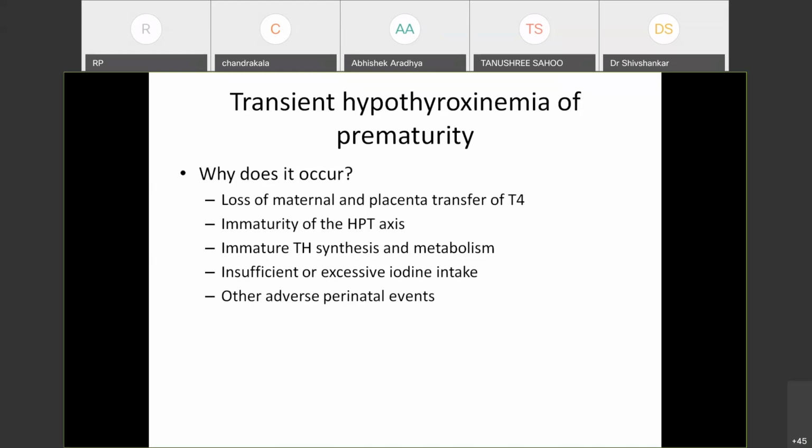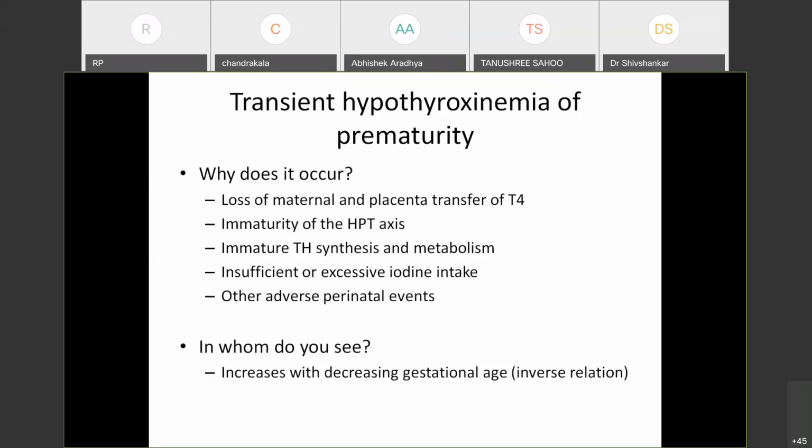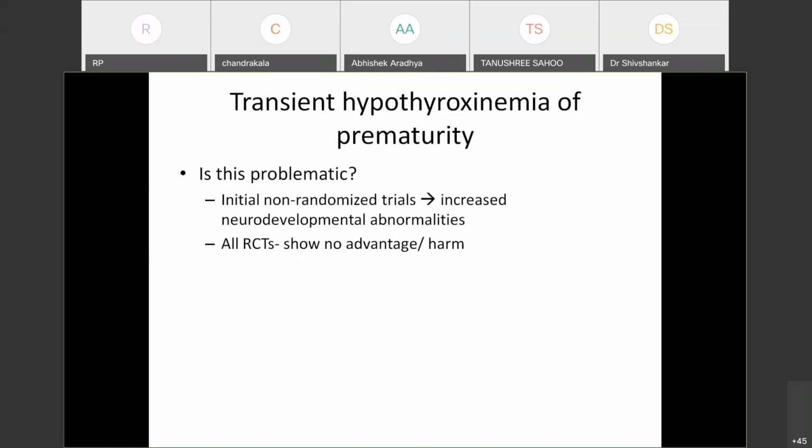Again, similar to delayed TSH rise, this is inversely proportional to gestation age and birth weight. So the more premature the child, the higher the incidence of transient hypothyroxemia of prematurity. So is this problematic? There was a debate. Initially, non-randomized trials showed increased neurodevelopmental abnormalities. But once the RCTs came out, there is no advantage or harm with levothyroxine treatment.